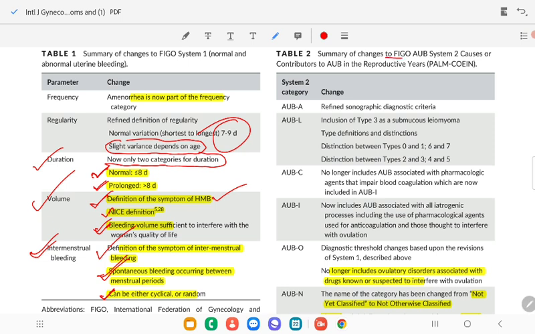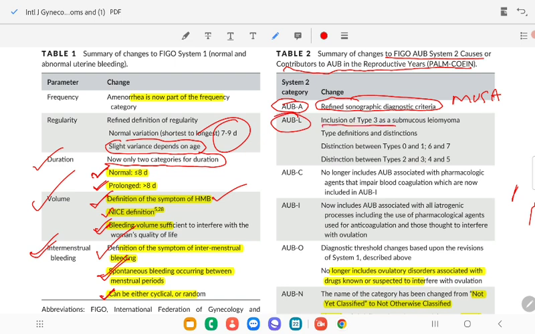The summary of changes to FIGO AUB system 2: the causes contributing to AUB in the reproductive years are the PALM-COEIN classification. Changes in system 2: AUB-adenomyosis has refined sonographic diagnostic criteria, the MUSA criteria, now included. AUB-leiomyoma: previously type 3 was in the category 'other'. Now type 3 is included as submucosal leiomyoma. There is a clearer definition and distinction between type 0 and 1 and 6 and 7, and between type 2 and 3